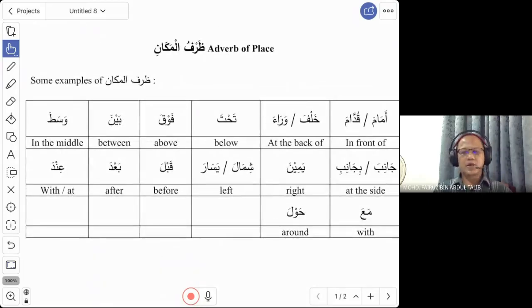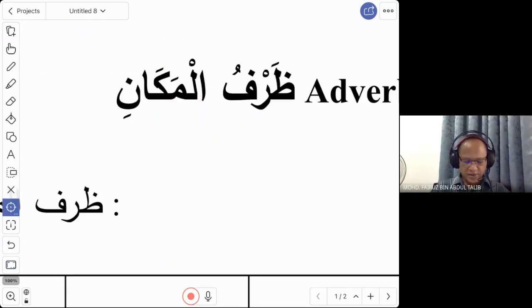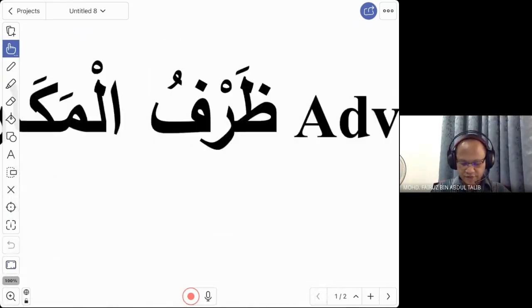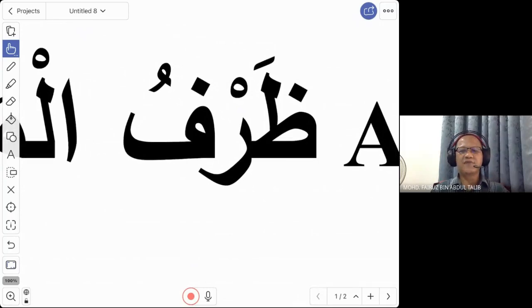The topic is called Zarf al-Makan. Zarf al-Makan. Okay, so this is a grammar term. Zarful Makan. So what is Zarf? First we look at this word. Just now we learned the word huruf. Huruful jar. One group of words, they are called huruful jar. Now, there is another group of words, but this time we don't call it huruf. This time we call them Zarf. That's all. So Zarf is just the name of a group of words.